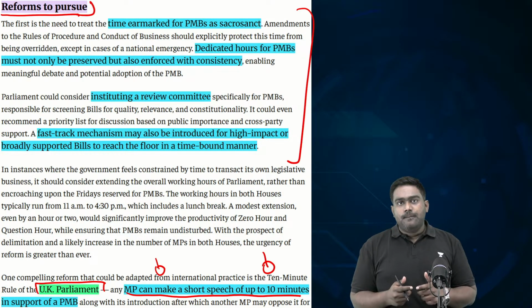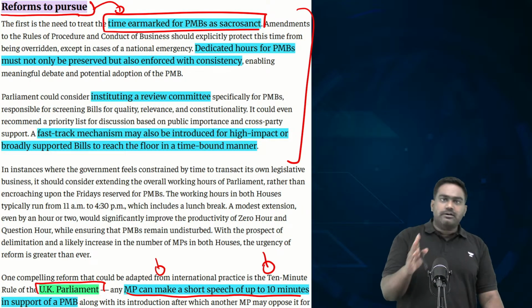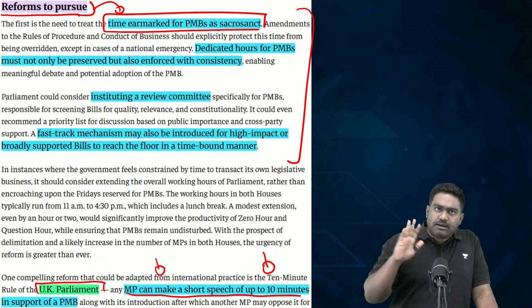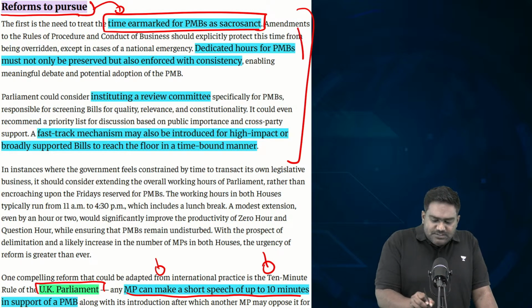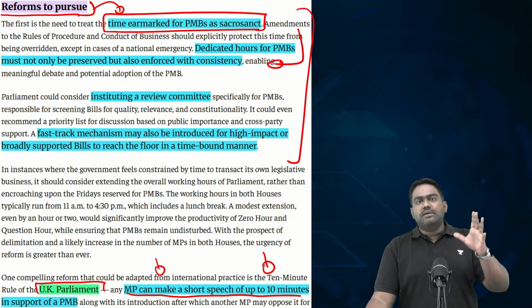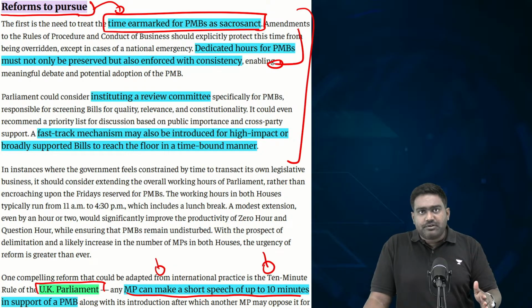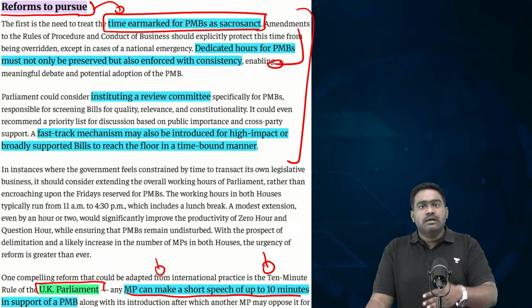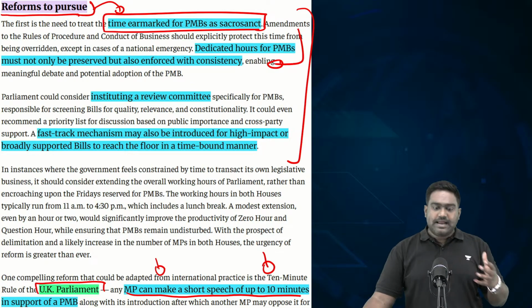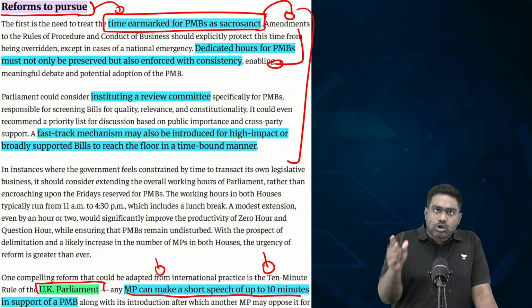So, what can be done? The option is to allocate a dedicated time. Right now, on Fridays, private members' bills can be taken up, but the time is not clearly specified. So, in the rules of the Lok Sabha and the Rajya Sabha, it can be clearly specified that 15 minutes, 30 minutes would be dedicated for private members' bills. And it should be a mandatory enforcement. It should not be a discretionary option given to the speaker and the chairman. It should be mandatory, treated as sacrosanct, that every Friday we will take up maybe one or two private members' bills. And a time slot has to be fixed for that.